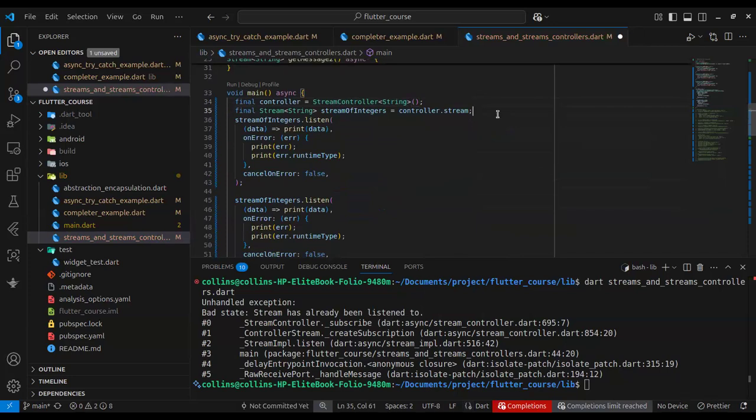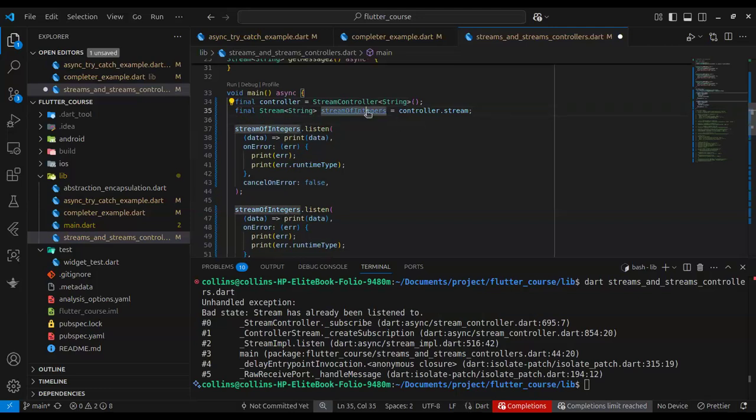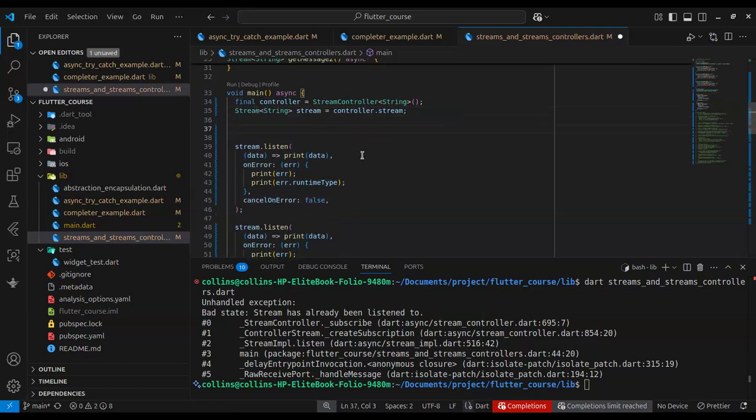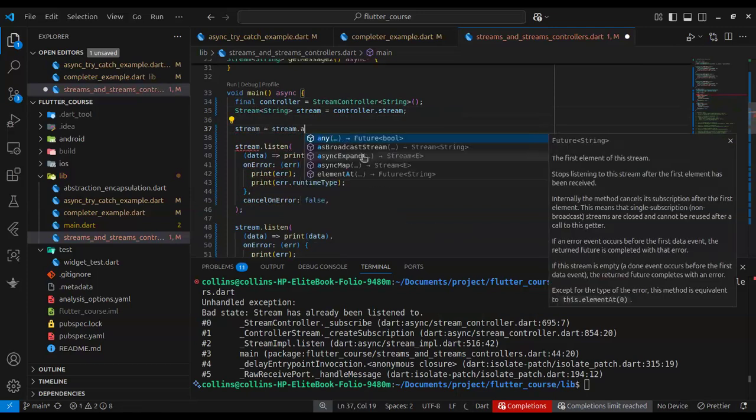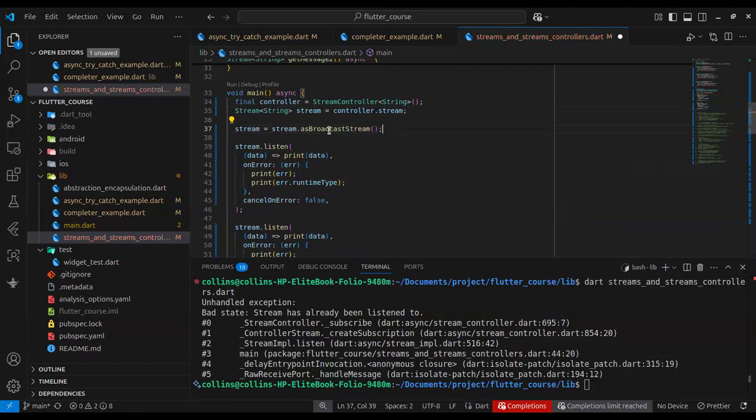For instance, before I move over to the stream controller example, we have this. Let me rename this thing to stream. I really don't like long names. Okay, so if I want to listen to the stream first, I have to convert it to a broadcast stream. Keyword being convert, asBroadcastStream. So you can see that I've called asBroadcastStream on this object stream, and I'm assigning it to stream.